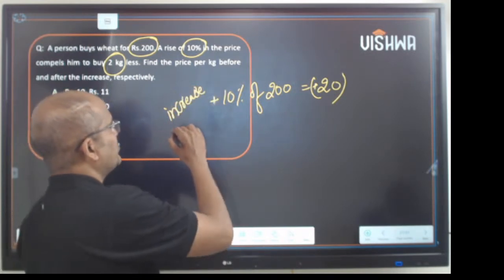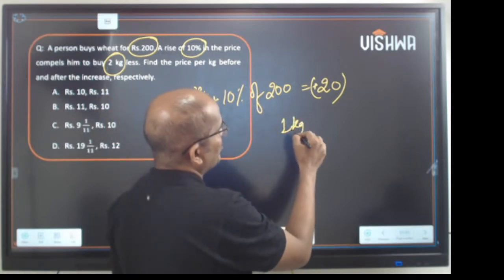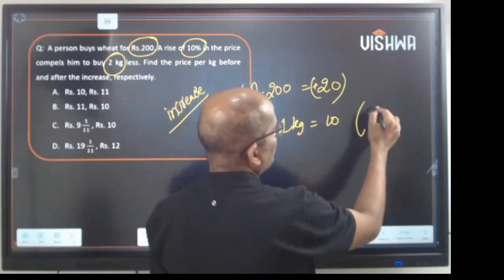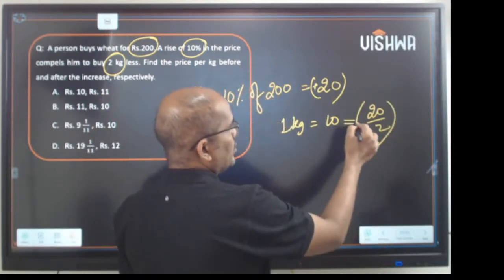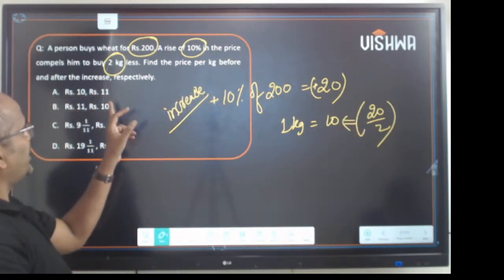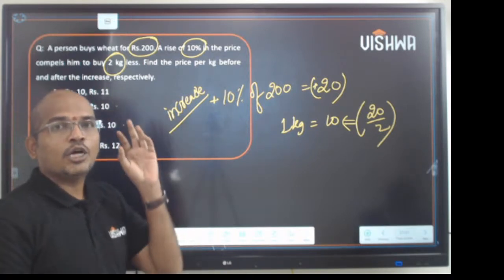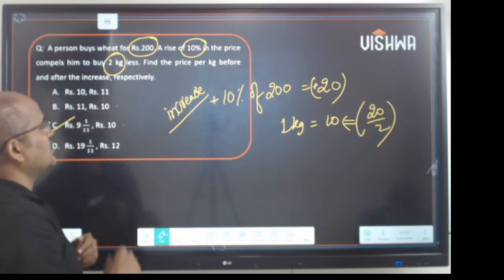So after the increase, 1 kg would be how much now? It is 10. Have you got this 10? 10 is 20 on 2. From the options, you find 10 in case B and case C. If the increased price is 10, the original price will be less than 10, right? So common sense says option C is the answer.